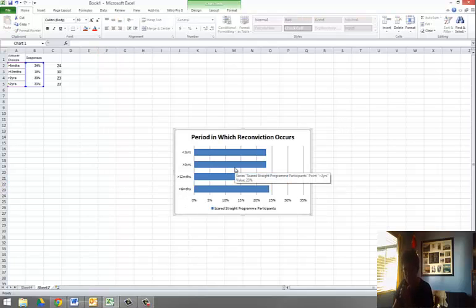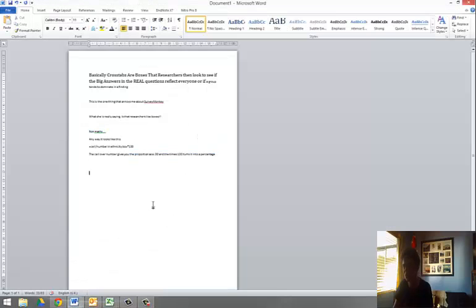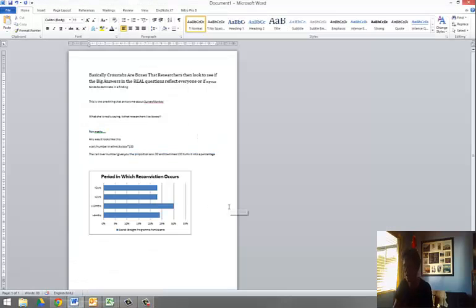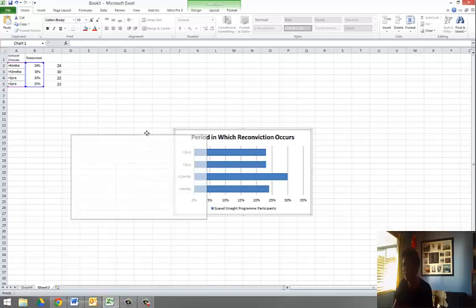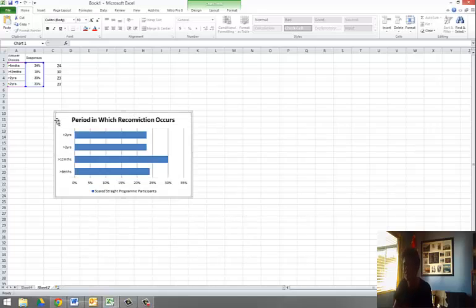Now, you can then cut, or copy, I should say, copy that, and you can actually put it in a Word document. And voila. So that's how you do a graph, and you get that data from the table on the web.